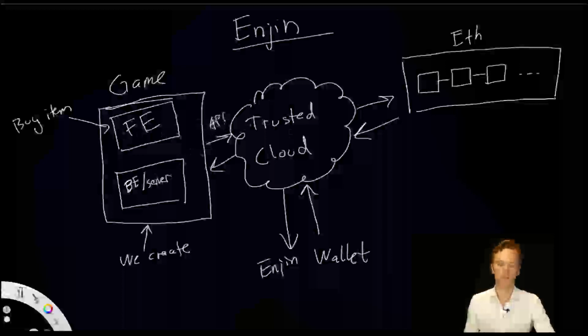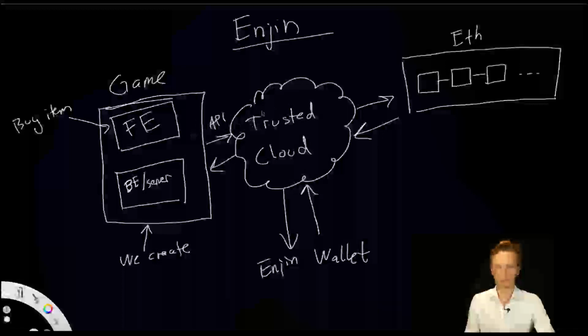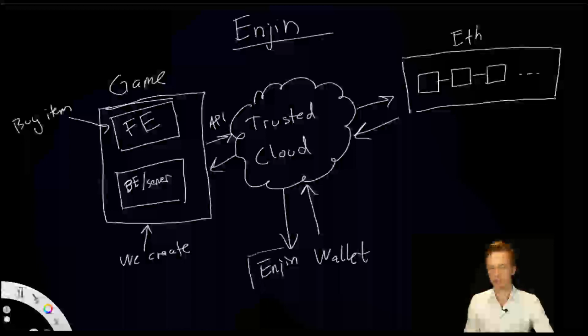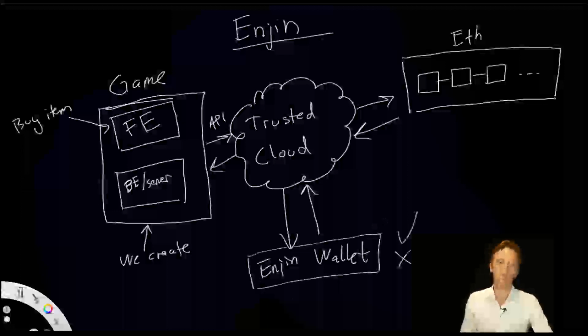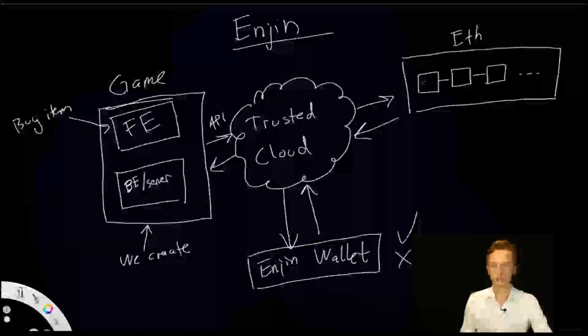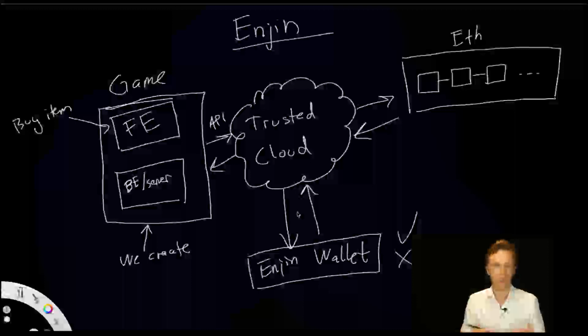That Trusted Cloud will create an actual transaction on the Ethereum blockchain and notify our user through the Engine wallet before that transaction actually is sent to the blockchain, so that our user can either accept or reject the transaction. So every interaction between the Trusted Cloud and the Ethereum blockchain is made through the user's wallet, so that the user is always in control of his or her tokens, his or her private keys.